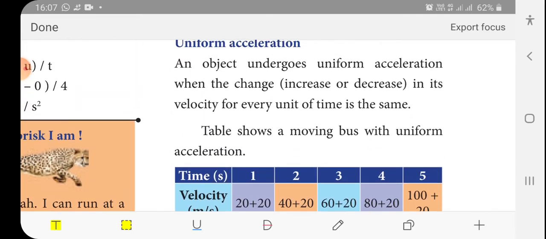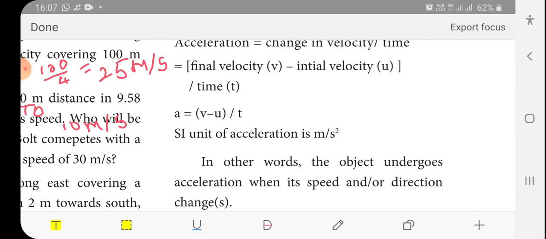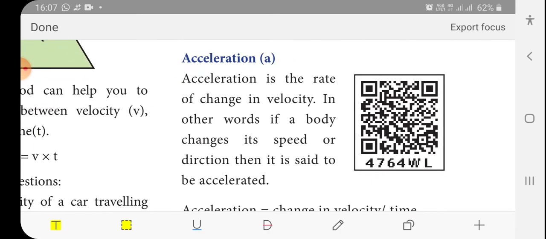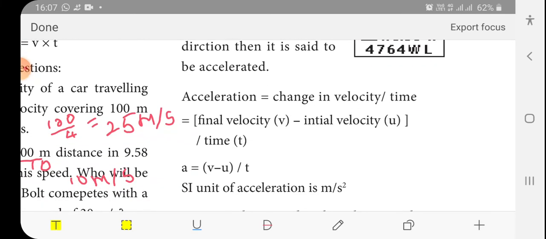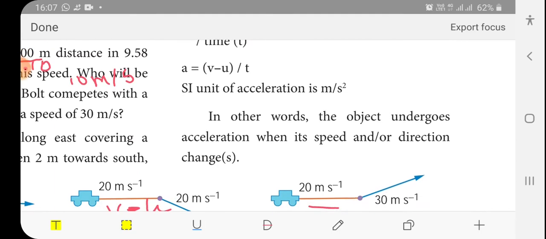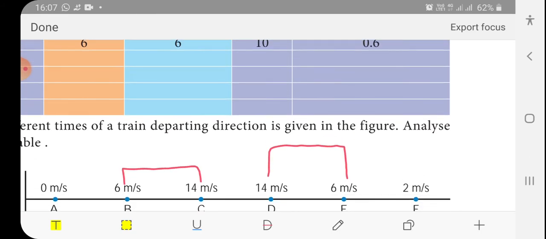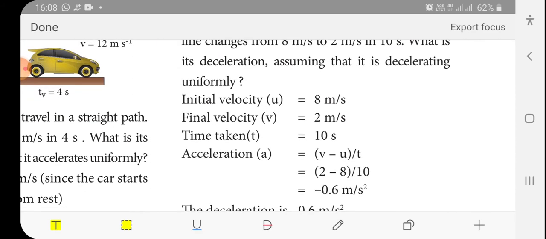Once again, what is acceleration? Change in velocity by time is called acceleration. The definition you can say is rate of change of velocity is called acceleration. It is denoted A, equal to V minus U by T, and the unit is meter per second square. Then we saw the tabular column, then simple sums, then positive acceleration and negative acceleration.